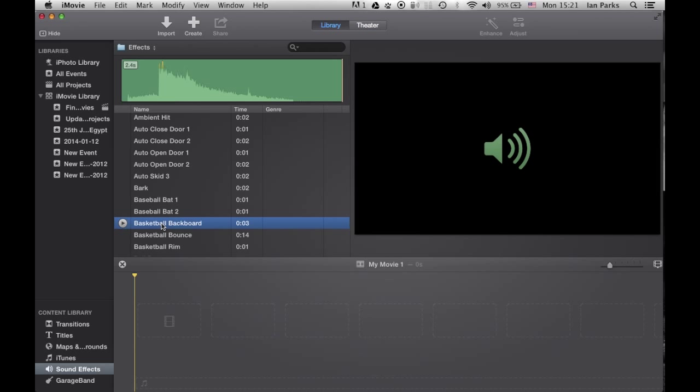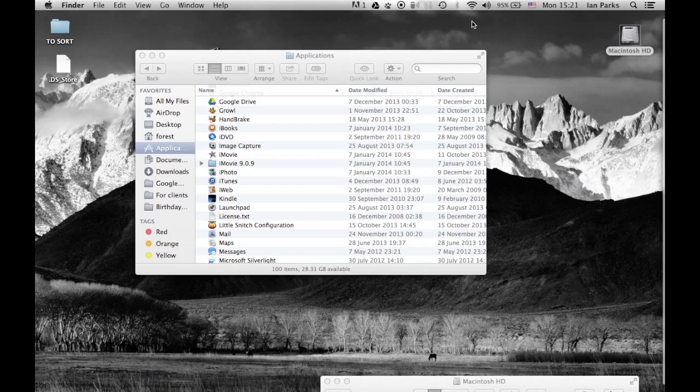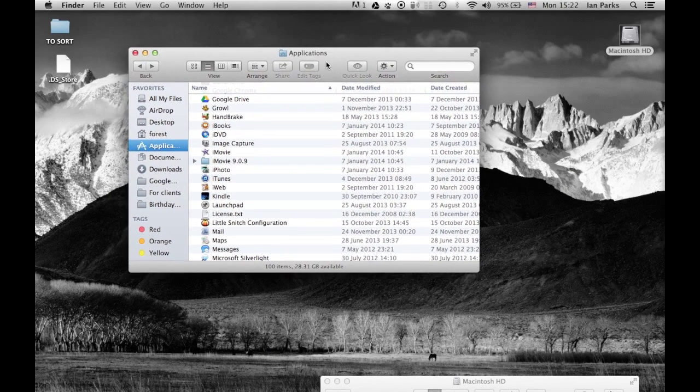Now, I wanted to use one of these in an After Effects project, and if you try to open it into After Effects, you can't find them anywhere. And that's because they're hidden behind the iMovie package. So there's a way that you can create a folder to be able to access them from any application.